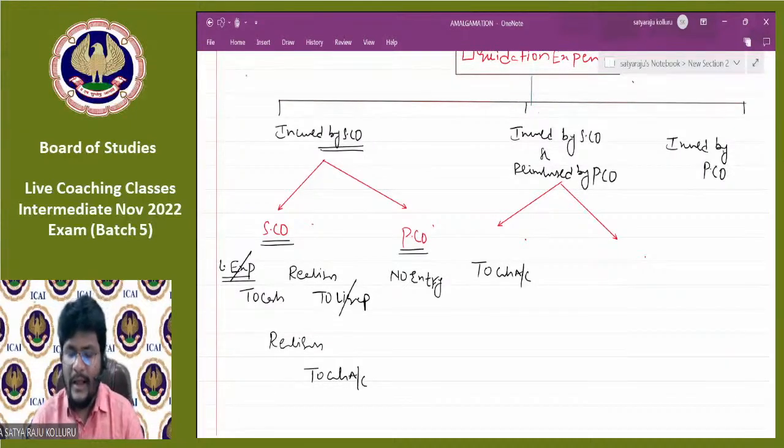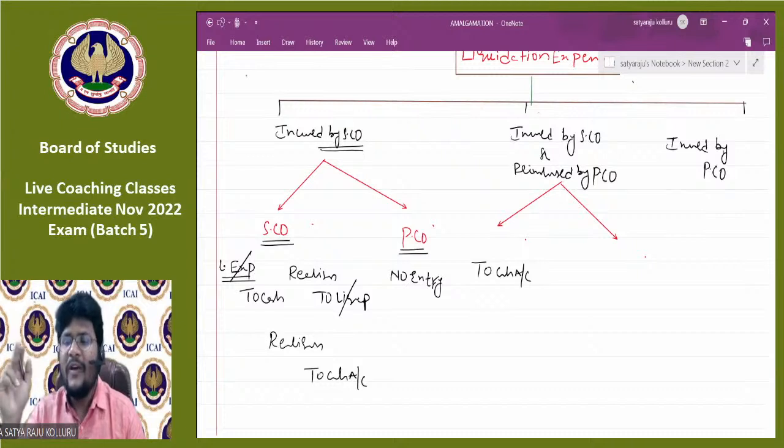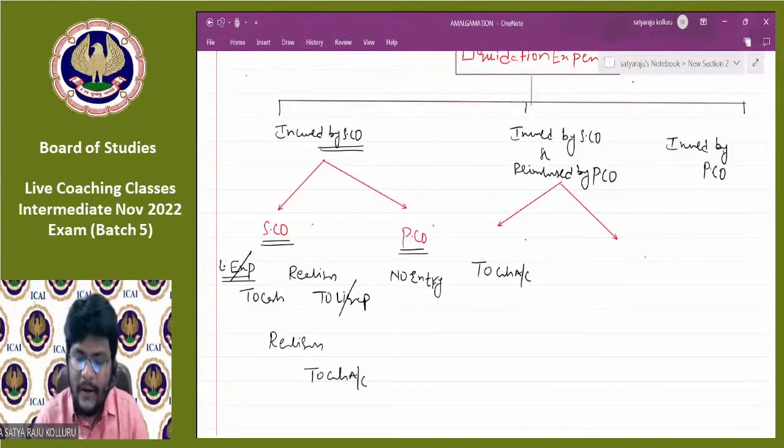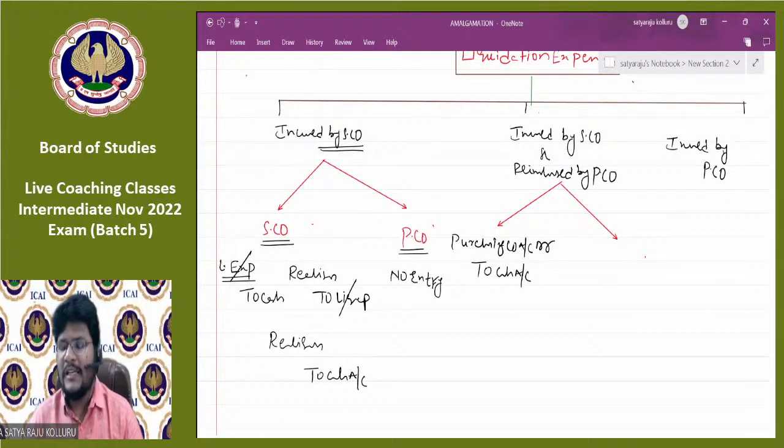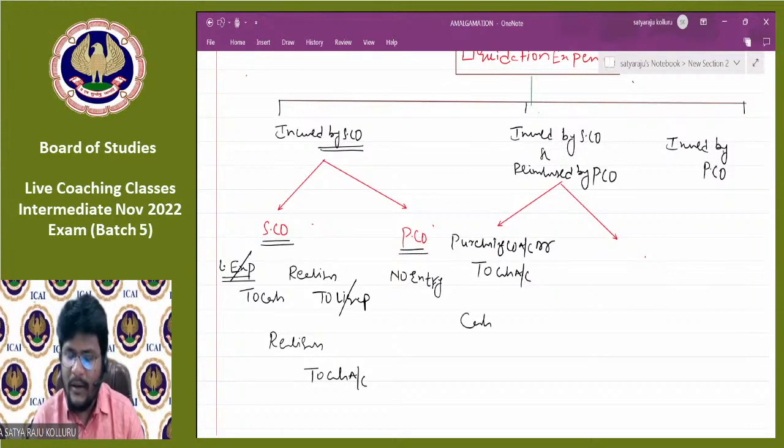No doubt about it. I could debit realization if I were unable to recover anything from the purchasing company. But here in this situation, in future, I am going to recover such amount from whom? The purchasing company. That's why the purchasing company is a debtor to me. I need to recover such amount from the purchasing company. That's why the entry is purchasing company account debit to cash account. Sir, at a later point of time, if you realize that cash from the purchasing company, what is the entry? Cash account debit to purchasing company.